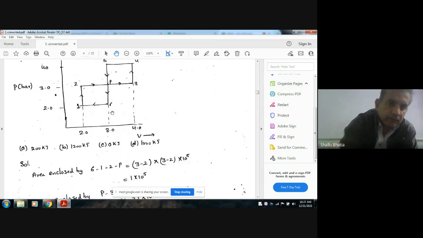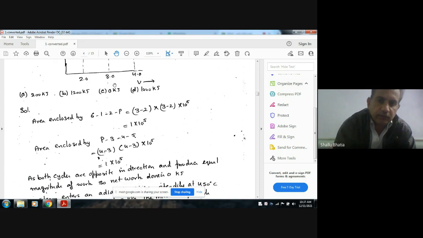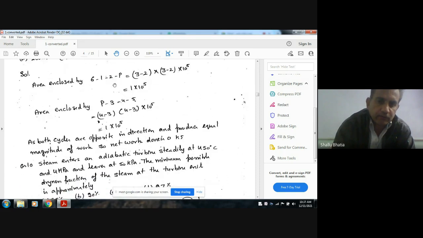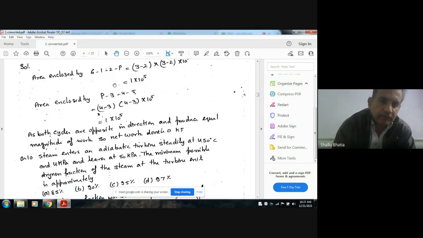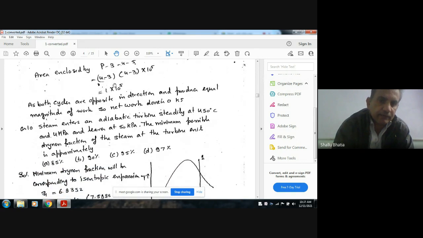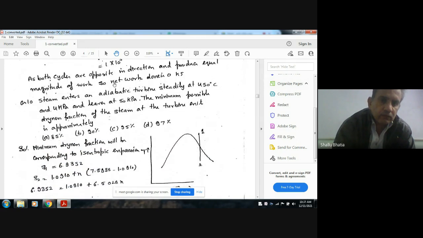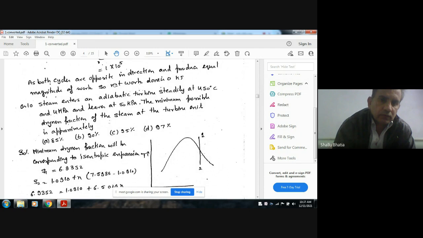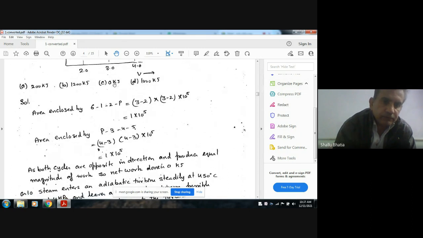But here we can see that the direction of one cycle is clockwise and the direction of the other cycle is anti-clockwise. So one work will be positive and the other will be negative. So the net work done will be 0. So the answer is C.